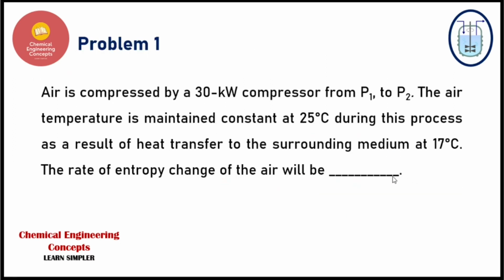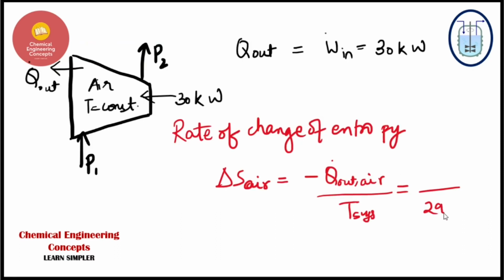Let me just see what the temperature is. So the temperature is 25 degrees centigrade, so it becomes 298 K. In the numerator we have minus 30 kilowatts. And the answer that comes up is minus 0.101 kilowatts per Kelvin. So guys, this is the rate of entropy change for the air.